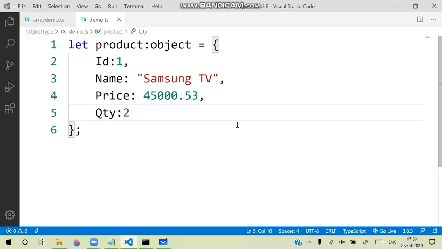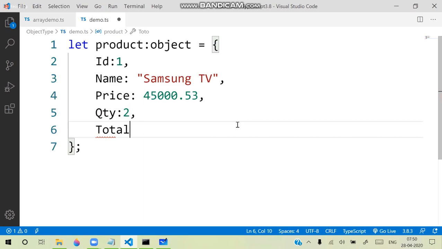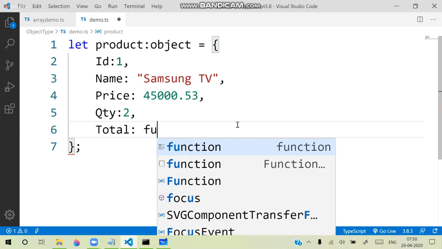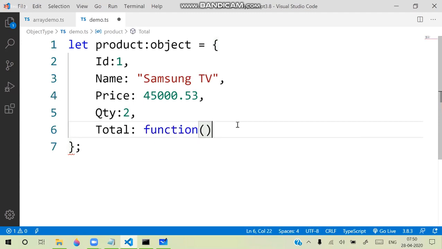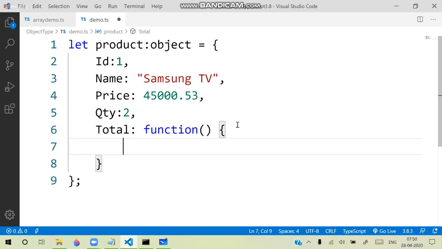And here one more important thing: I am having a total. Total is not a property. It is logic. Logic is defined as a function, and a function will have some functionality. What I want this total function to do is return the quantity times the price. So you can write the functionality: total should return the quantity into price.